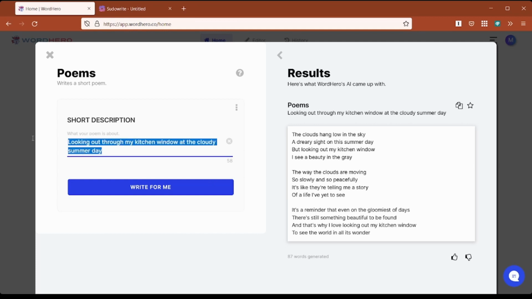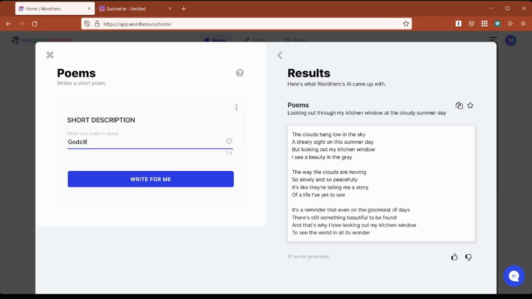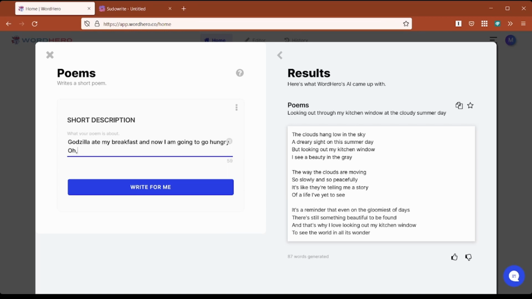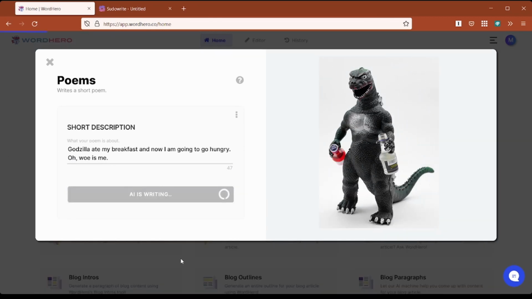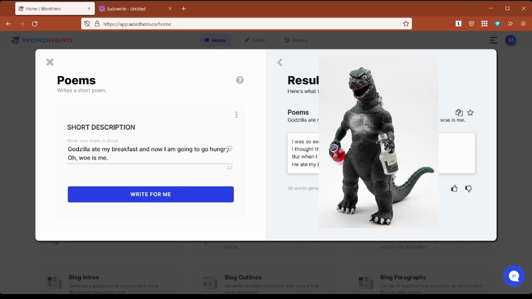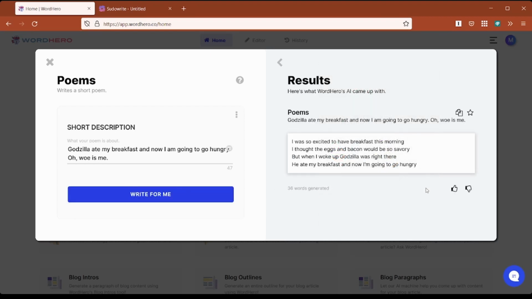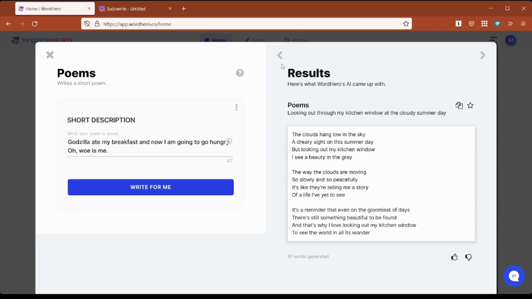Like, for instance, let's do this. Godzilla ate my breakfast and now I am going to go hungry. Oh, woe is me. So think of all of these things as just the beginning, okay? So let me see. Godzilla ate my breakfast and now I'm going to go hungry. Oh, woe is me. I was so excited to have breakfast this morning. I thought the eggs and bacon would be so savory. But when I woke up, Godzilla was right there. He ate my breakfast and now I'm going to go hungry. All right. Okay. That might not be the most brilliant thing ever, but hey.